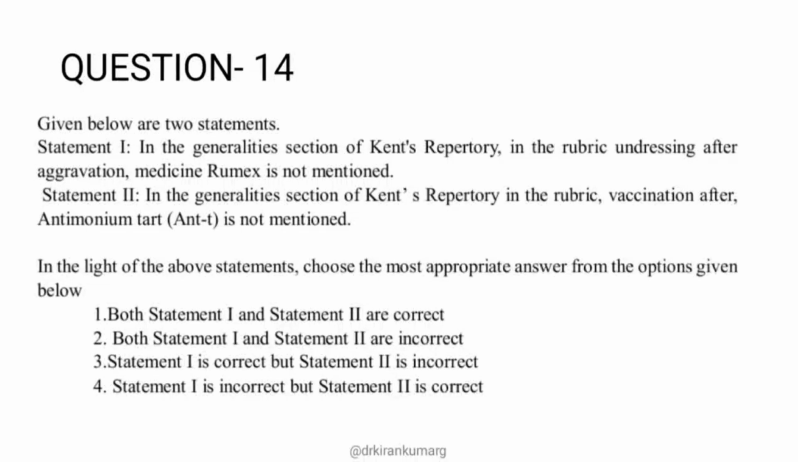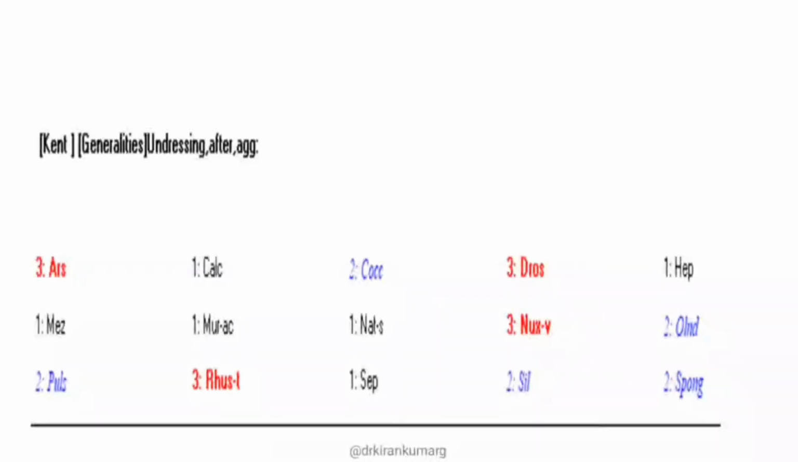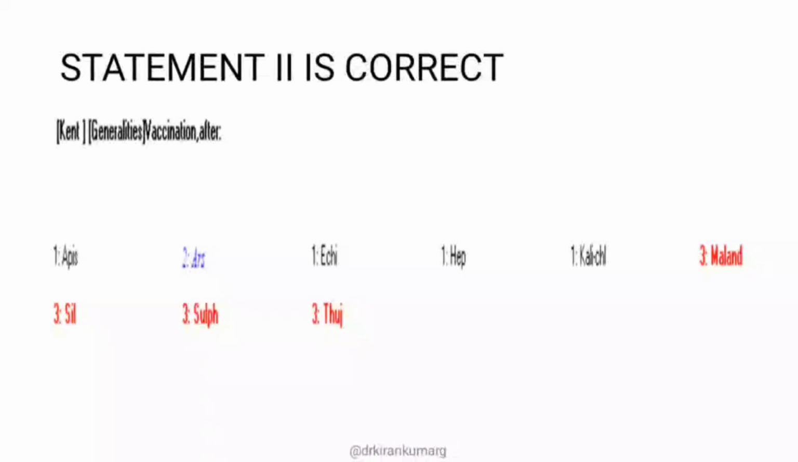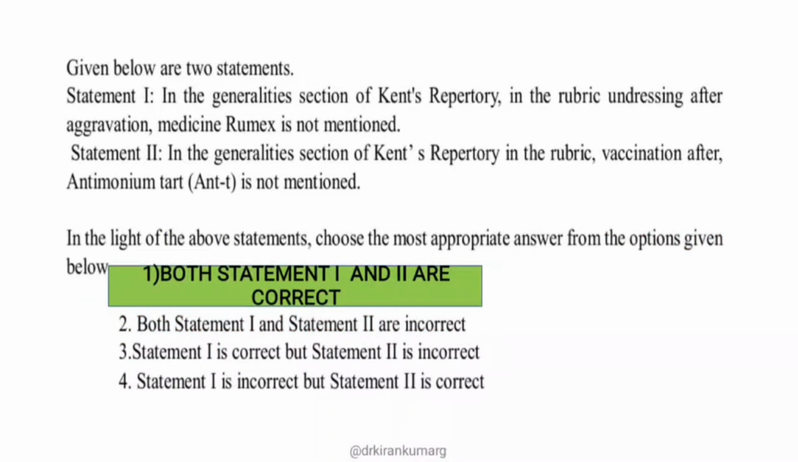So we'll move on to the Generalities chapter again to check whether this is right or wrong. Under the Generalities chapter you have a rubric vaccination after, there you have Apis, you have Arsenicum album in the A series, whereas you don't have Antim tart in this section. So even statement 2 is correct. So the right option is both statement 1 and 2 are correct.